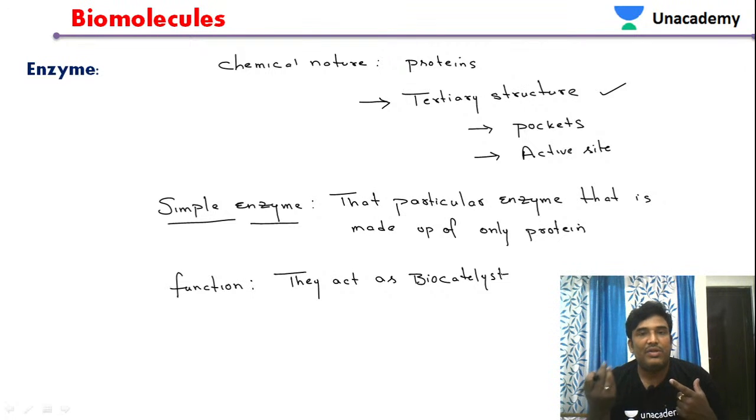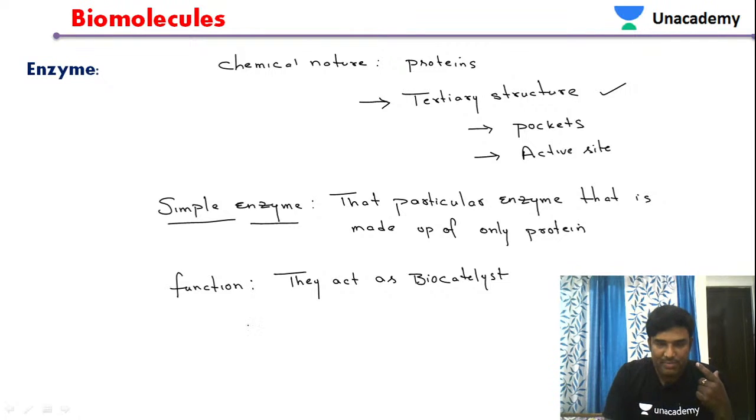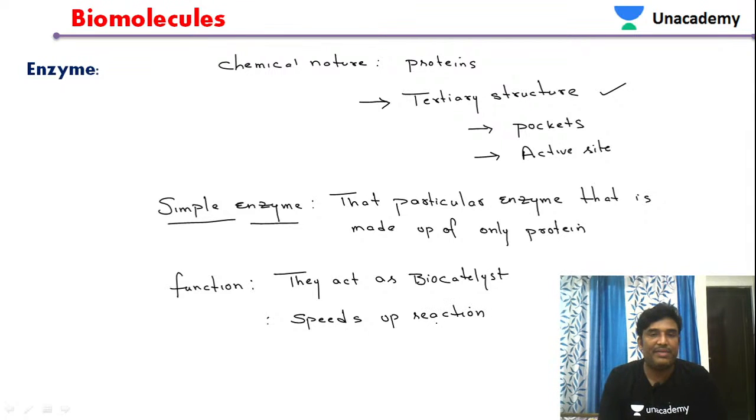That is the reason it speeds up the reaction. What is the main function of a catalyst? Catalysts generally speed up the reaction. Similarly here also, enzymes speed up the reaction by reducing the activation energy.